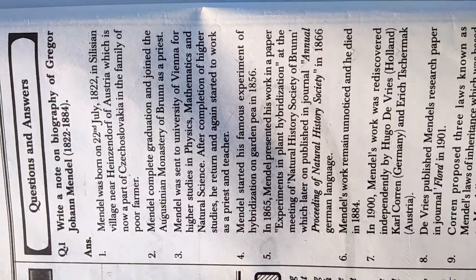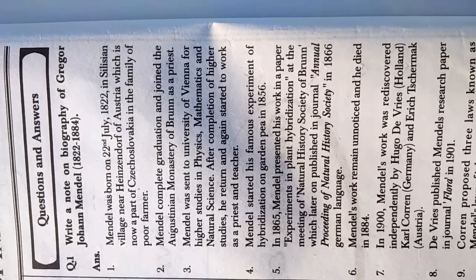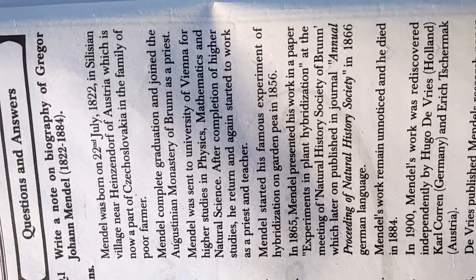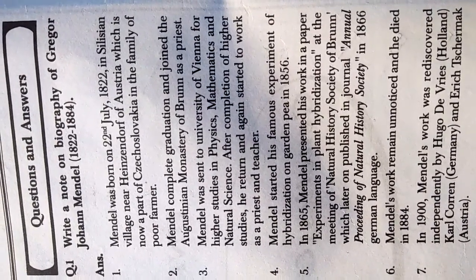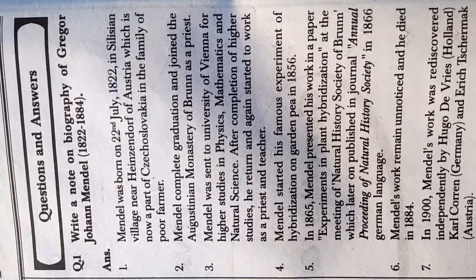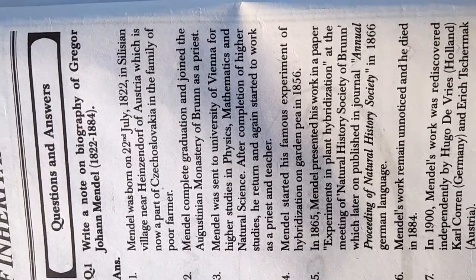Third point is Mendel was sent to University of Vienna for higher studies in physics, mathematics and natural science. After completion of higher studies, he returned and again started to work as a priest and teacher. Fourth point is Mendel started his famous experiment of hybridization on garden pea in 1856.